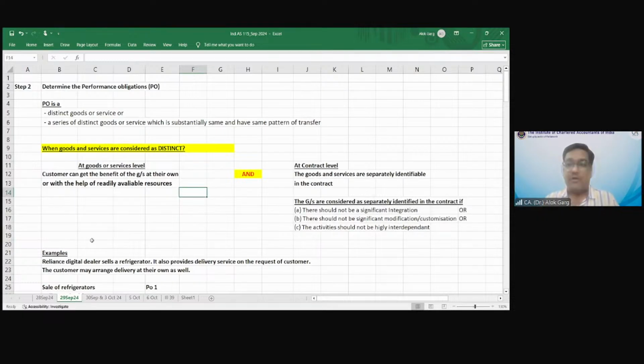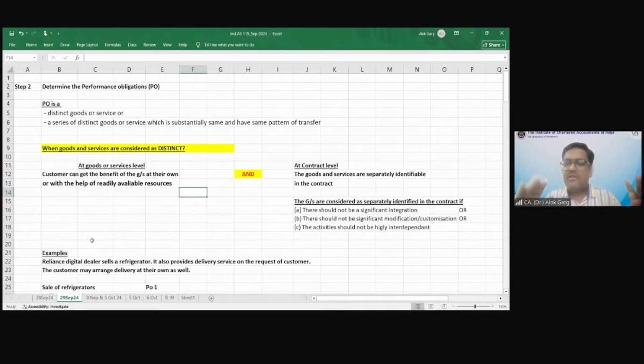Two. So why two? Because when LG sells the refrigerator, the customer can get the installation done at its own. आपको पता है ना, वो रेफ्रिजरेटर आप लगाते हो, उसका स्विच लगाते हो और रेफ्रिजरेटर स्टार्ट हो जाता है, and you can read the manual and get it done, and you can call your local mechanic and he will install. He will charge just 100 rupees or 200 rupees probably, right? So the customer, Prashant or Shaminathan, can get the benefit of the goods and services at their own, मतलब खुद ही लगा लेंगे, or with the readily available resources, right? With the readily available resources. Okay, so it is a separate goods and services at its own.